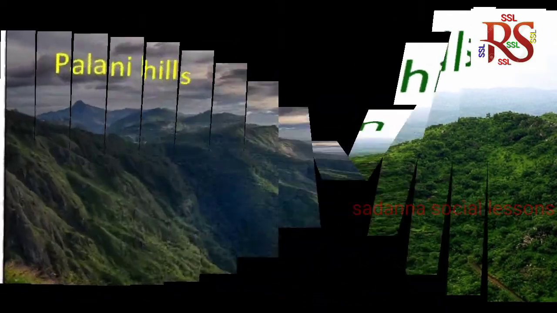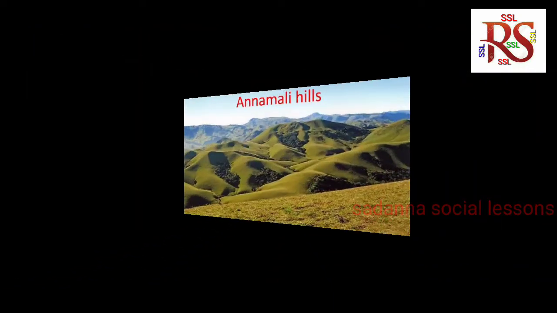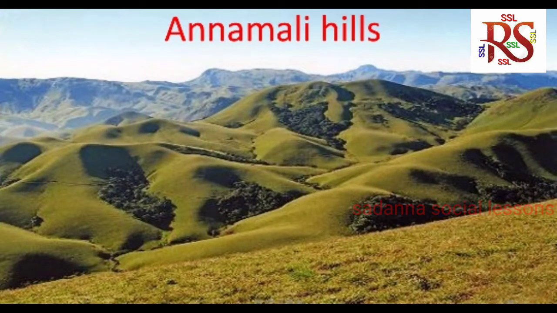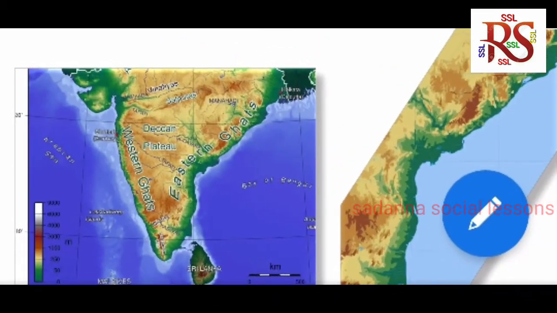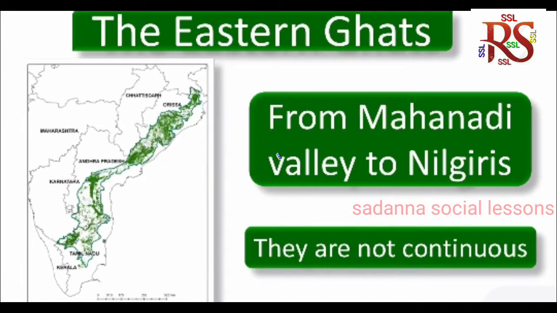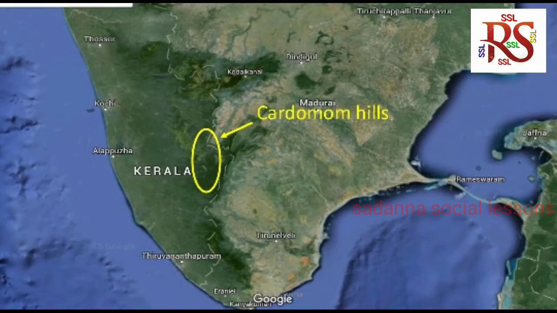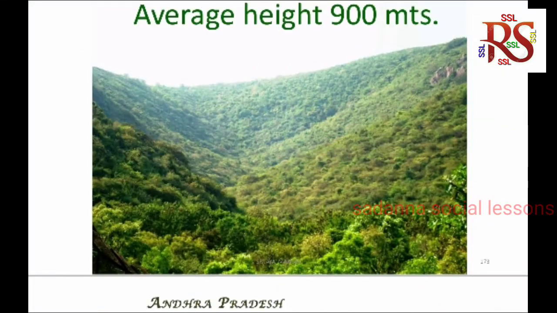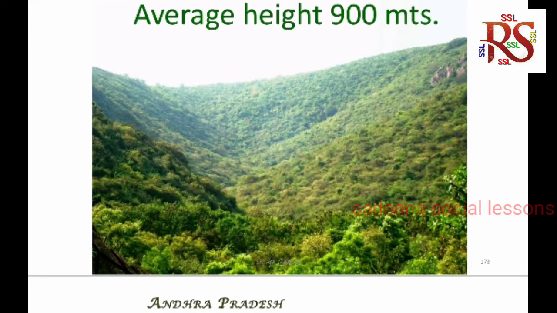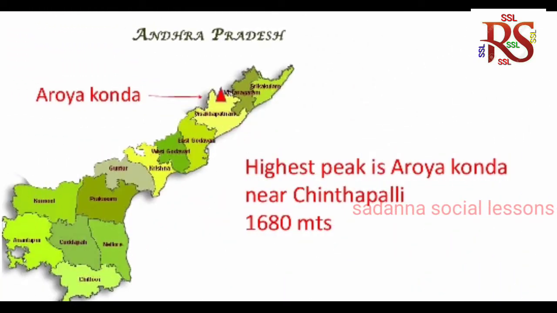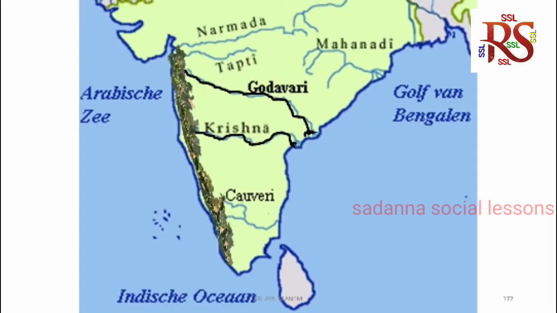The Eastern Ghats extend from Mahanadi Valley to Nilgiri. Rivers that originate in Western Ghats like Godavari and Krishna cut across the plateau and join the Bay of Bengal. Average height is 900 meters. Highest peak is Aroyakonda near Chintapalli, 1680 meters.